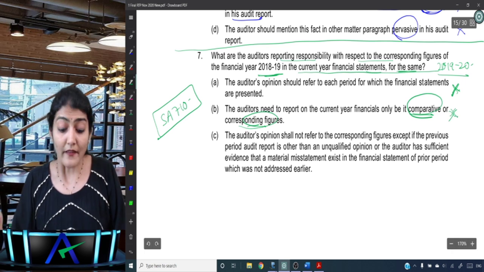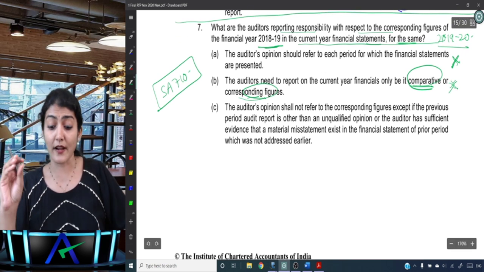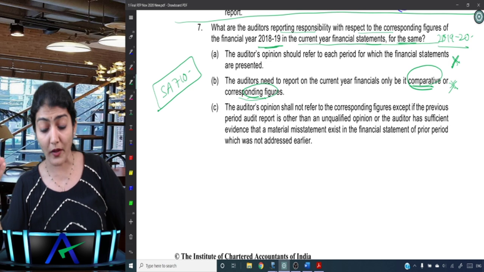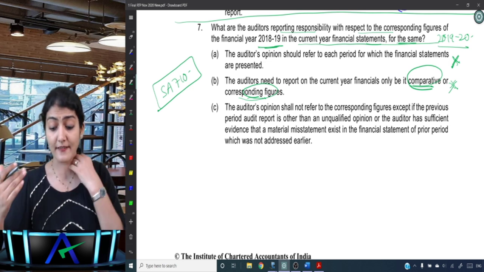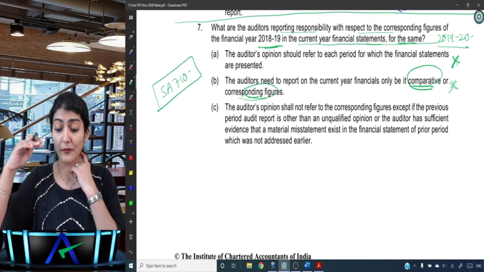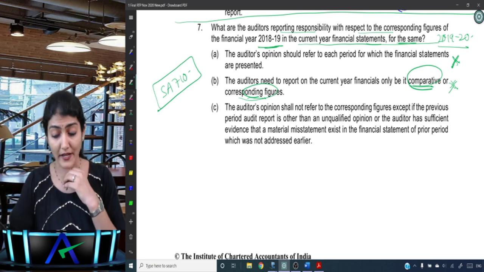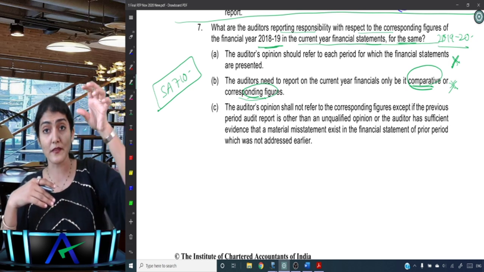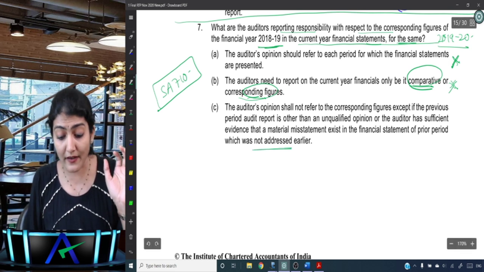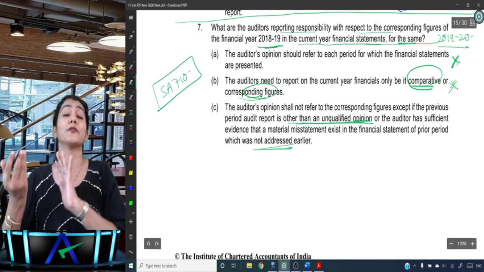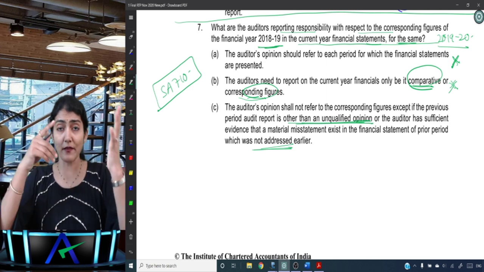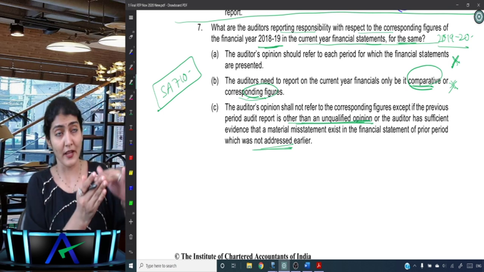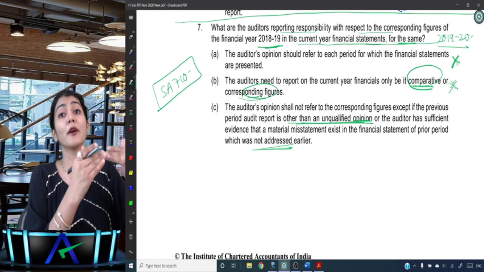The auditor's opinion shall not refer to corresponding figures except if the previous period audit report is other than unqualified opinion, or the auditor has sufficient evidence that a material misstatement exists in the financial statements of the prior period which was not addressed earlier. Right? So in the prior period there was a misstatement. Was it reported last year? No, which was not addressed earlier. So other than unqualified opinion. Was it reported last year? Yes. Then we check whether the matter is resolved or not resolved. If resolved, no reporting required. Not resolved, modify current report.